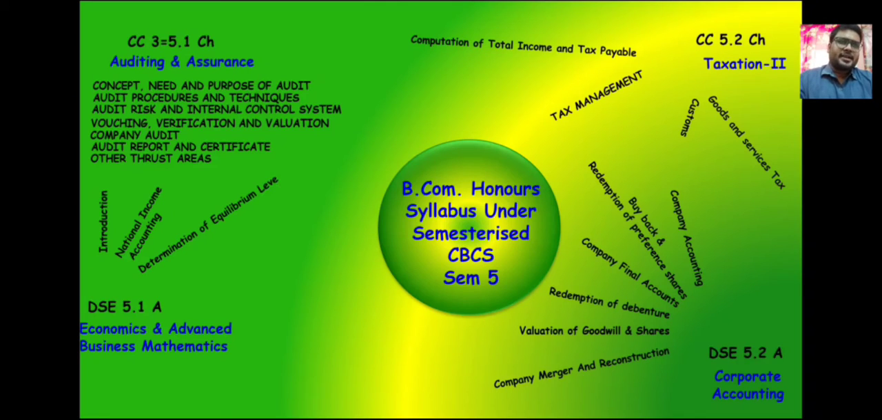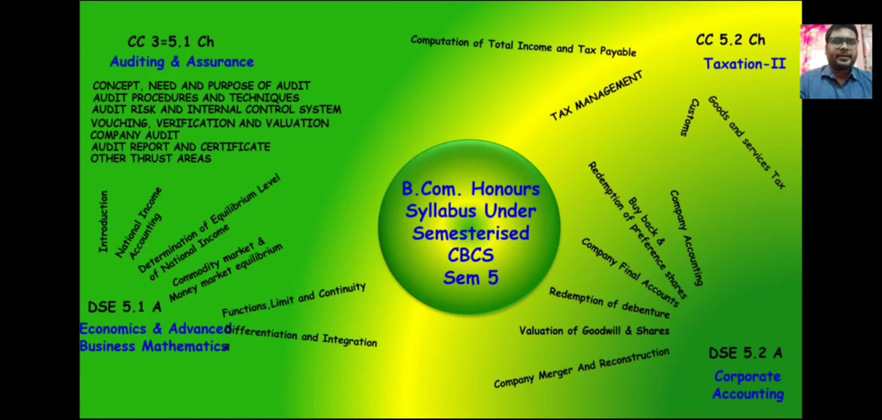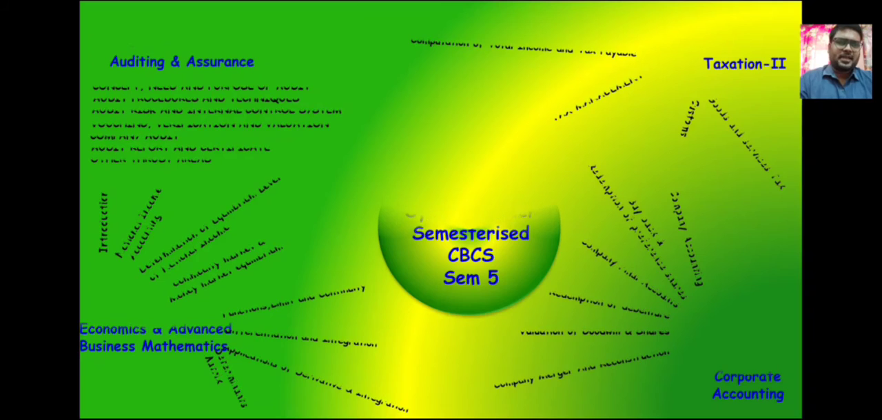Next is economics and advanced business mathematics, comprising economics, macroeconomics. Macroeconomics means national income accounting, determination of equilibrium level of national income, commodity market and money market equilibrium. And mathematics comprises derivatives and its application, limits and continuity, determinants and matrices. These are the chapters that need to be covered for your semester 5 exams.